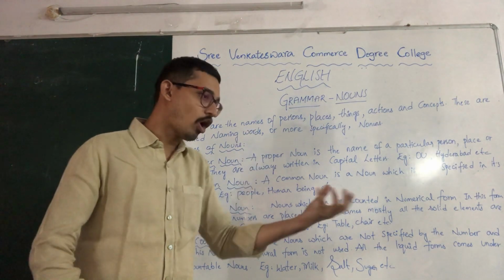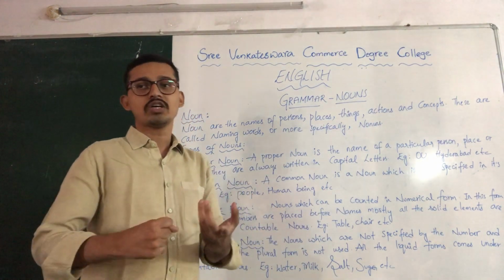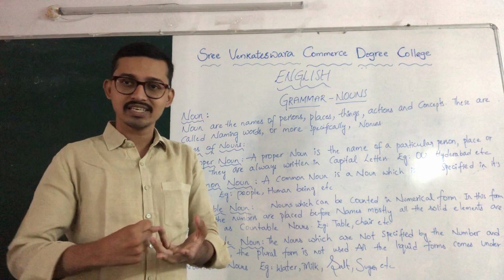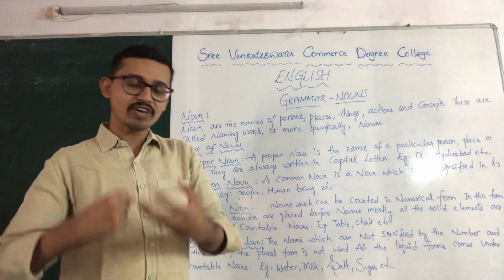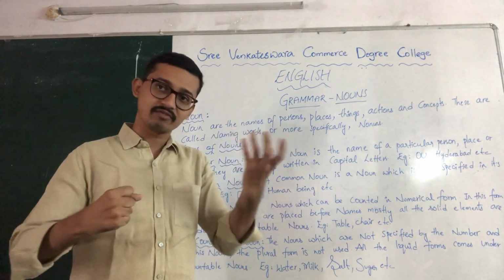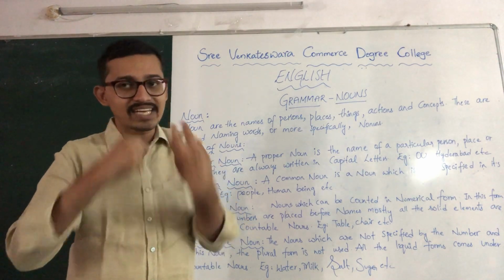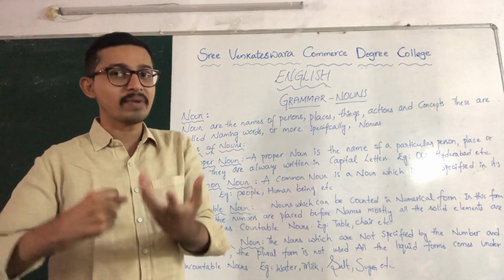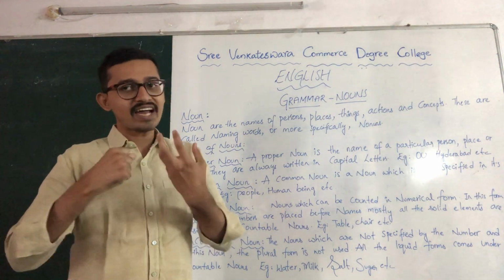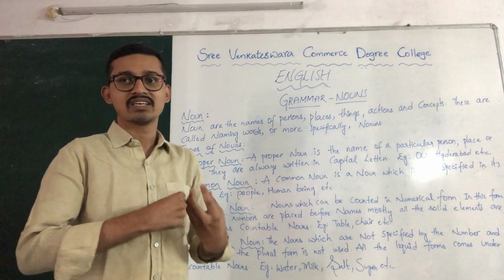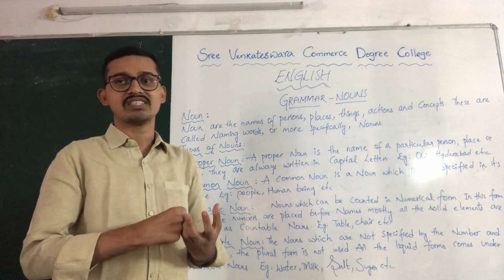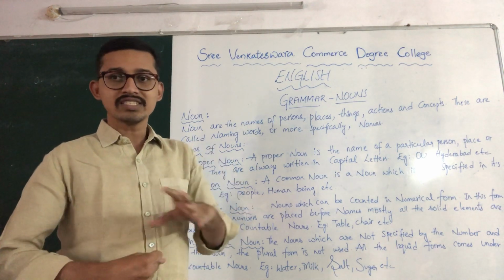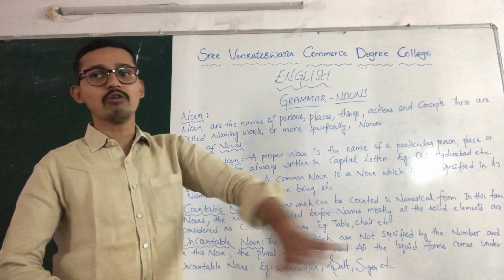For example, water, we can't count 1 water, 2 water, 3 water, right? Whereas milk, we can't count. Whereas air, we can't count. And abstract elements, it is not written here, but please take it down. Abstract elements cannot be counted. Abstract elements are the feelings. It doesn't appear for us. It's a feeling. It cannot be counted.